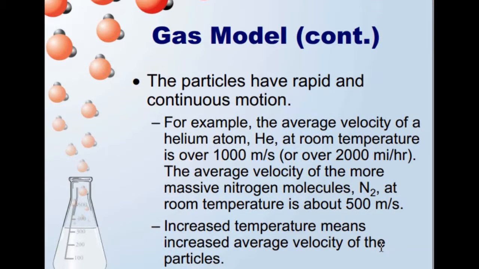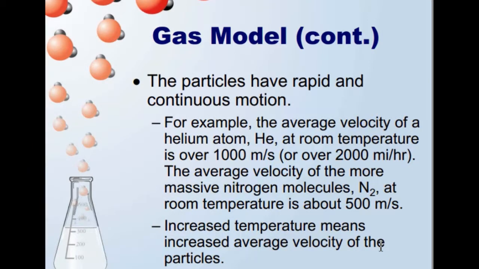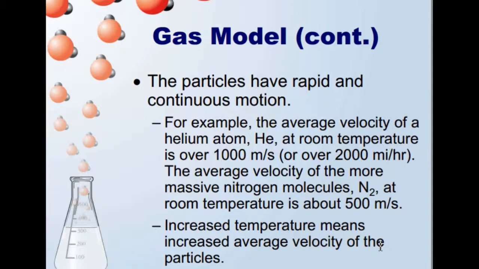The particles have rapid and continuous motions. For example, the average velocity of a helium atom at room temperature is over 1000 meters per second. The average velocity of the more massive nitrogen molecules, N2, at room temperature is about 500 meters per second. Increased temperature, increased average velocity of the particles.